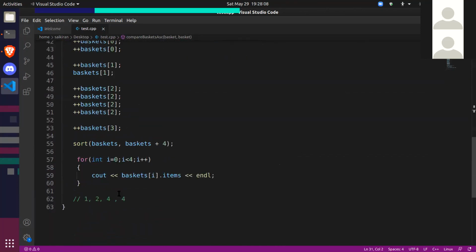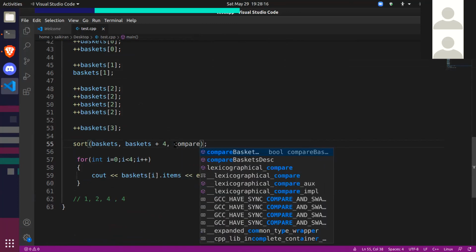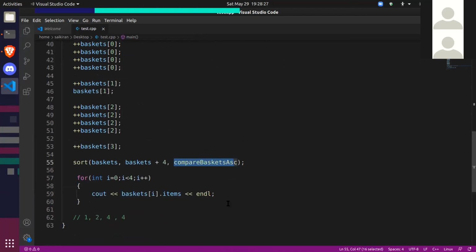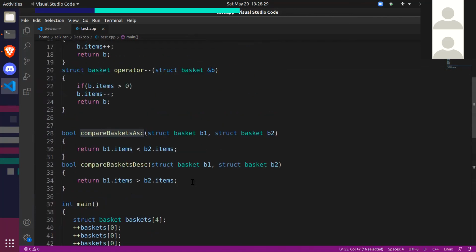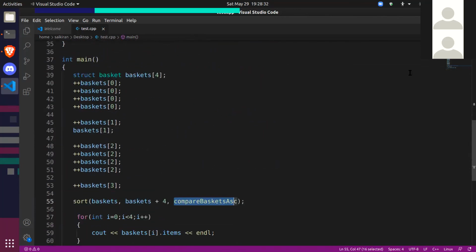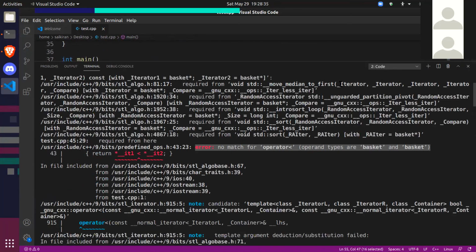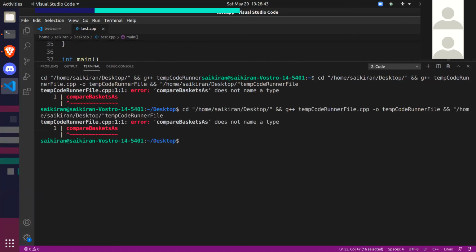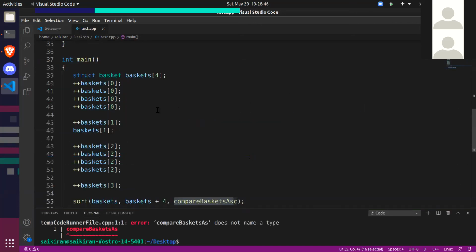Now to sort, I'll send this comparator as the third argument. So compare baskets, compare baskets in ascending order. Okay. So sort function is mostly the same, but we just added a third argument. We sent it the name of the function, that is compare baskets ascending order. Now let's run it. Okay, delete, run. Okay, where did I make a mistake?